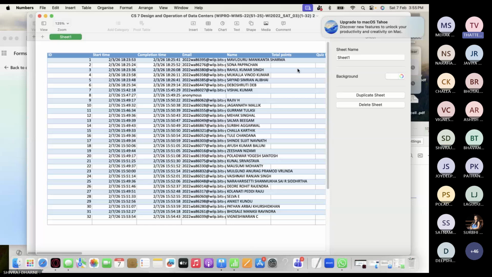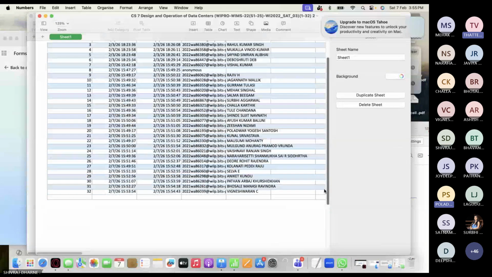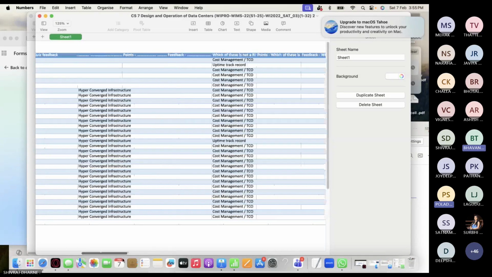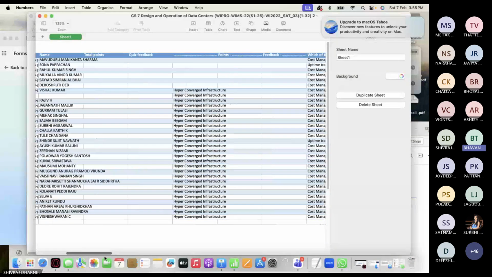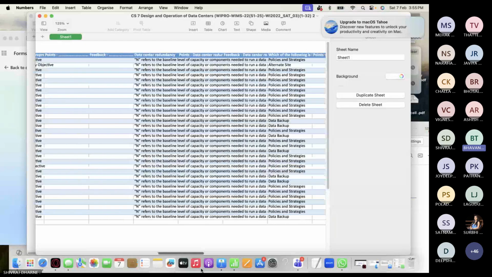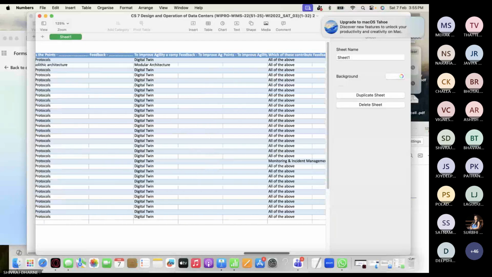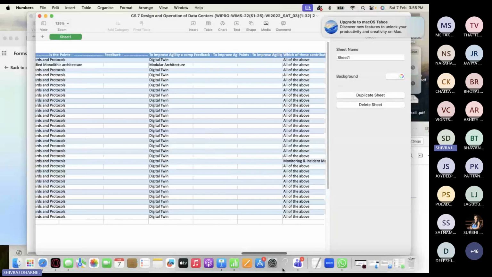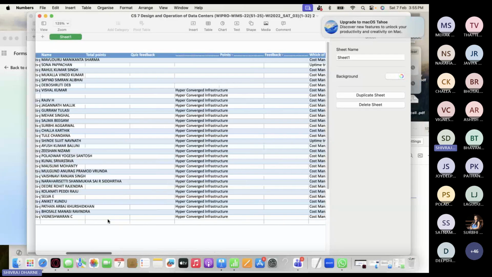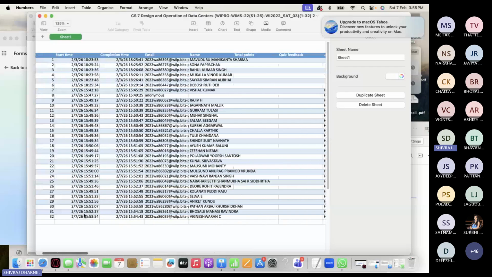Sir, I'm still getting an error. You don't have permission. Try checking which email ID you're using. Probably if you don't use your BITS Pilani email ID, it shows that you don't have permission. Okay. Please use your BITS Pilani ID, those who are not able to do it. But where are the marks? I'm not able to see the marks. Names are there.